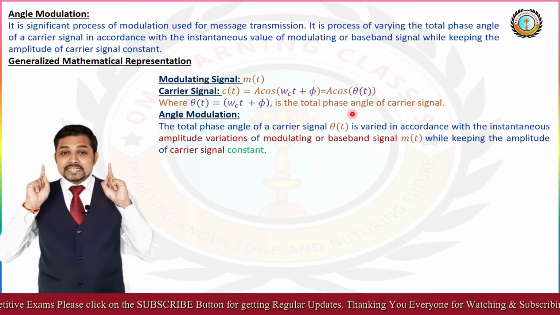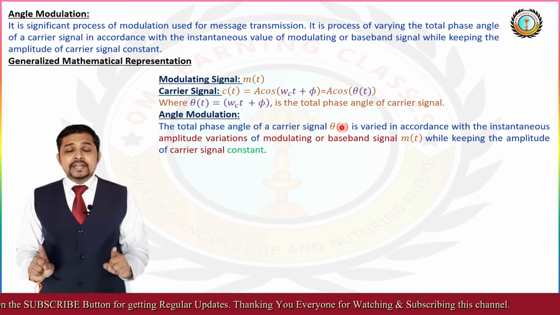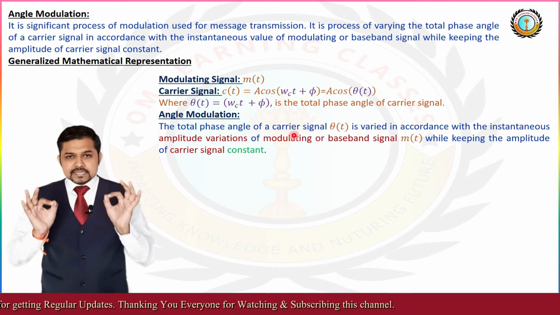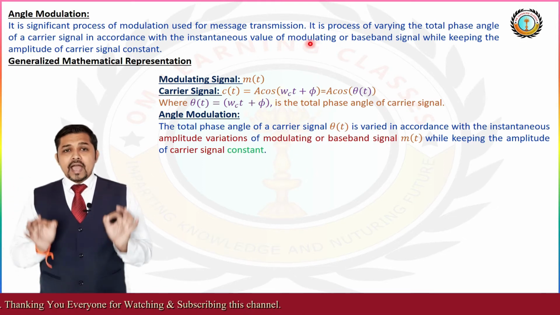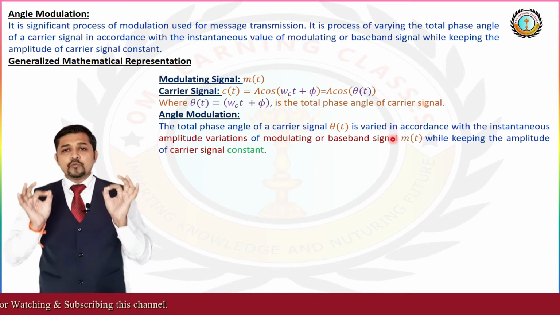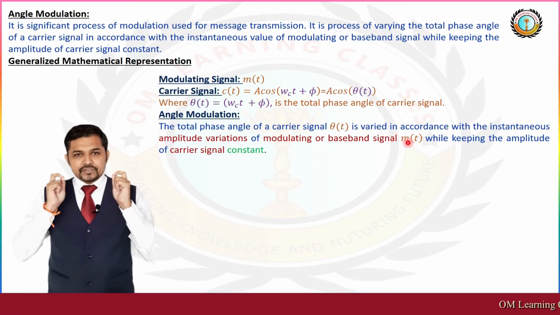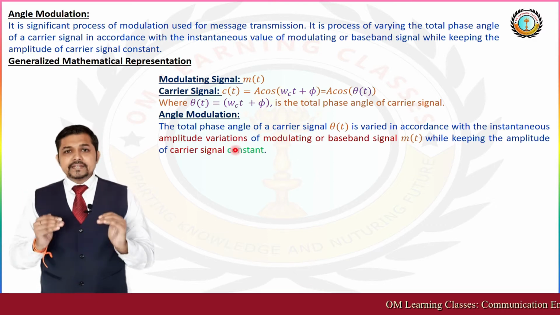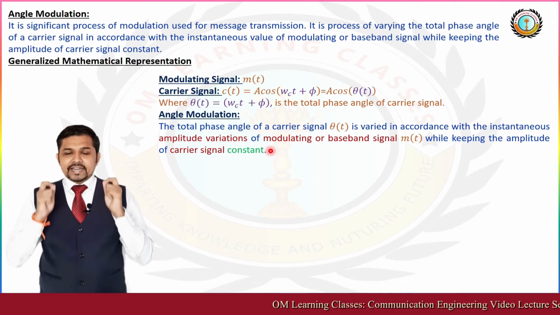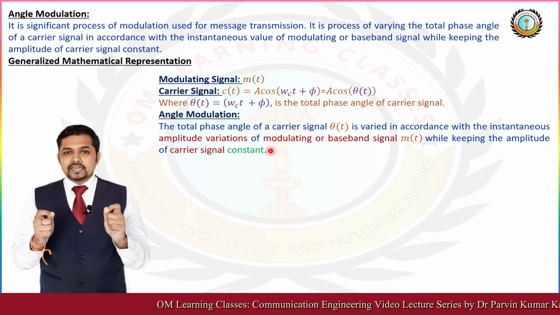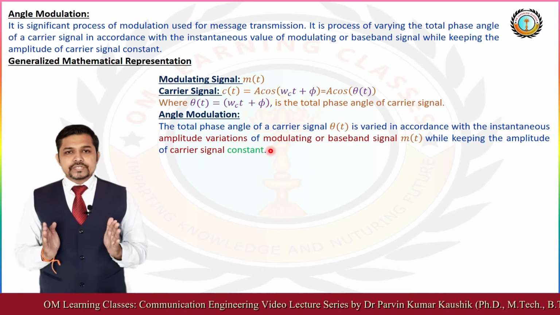Here omega_c is the angular frequency and phi is the phase of the carrier signal. As per the definition, the total phase angle theta(t) is varied in accordance with the instantaneous value of amplitude variation of the modulating or baseband signal m(t), and the amplitude of the carrier signal, A, is always constant.